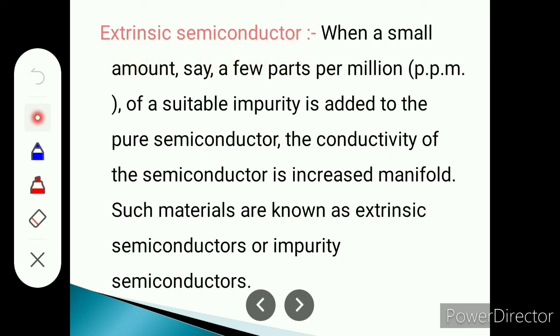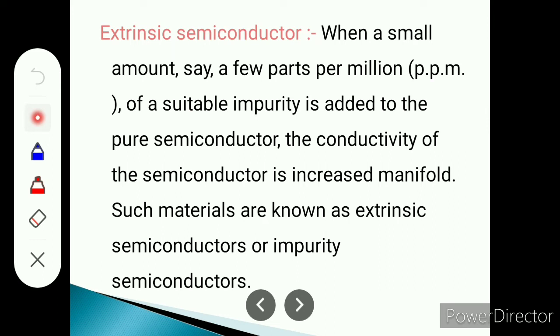Extrinsic semiconductor. When a small amount, say a few parts per million (ppm), of suitable impurity is added to the pure semiconductor, the conductivity of the semiconductor is increased manifold. Such materials are known as extrinsic semiconductors or impurity semiconductors, because some impurity is added, and therefore they are known as impurity semiconductors.